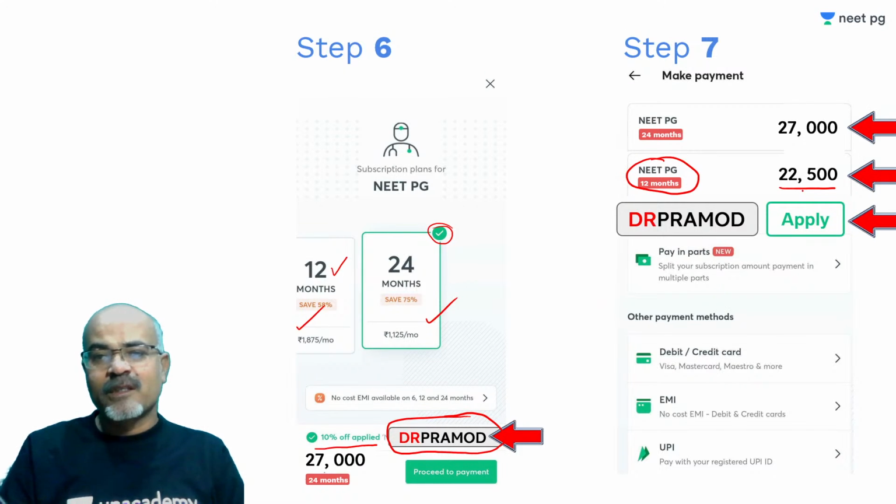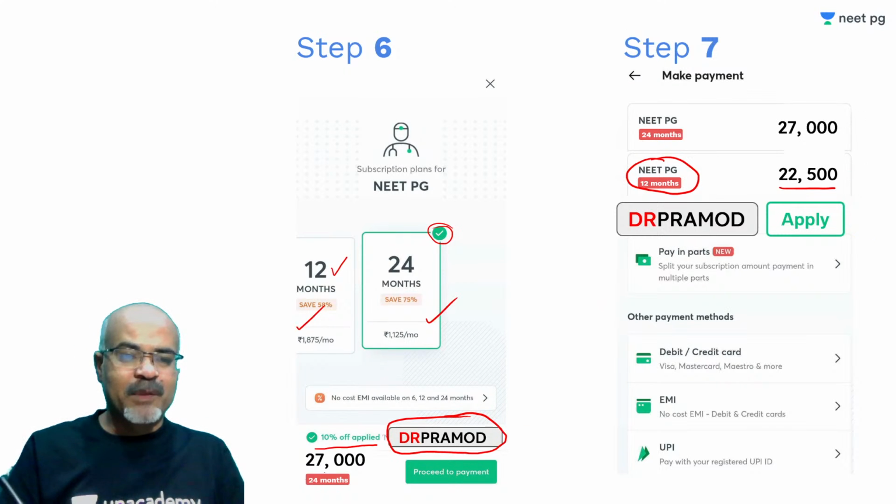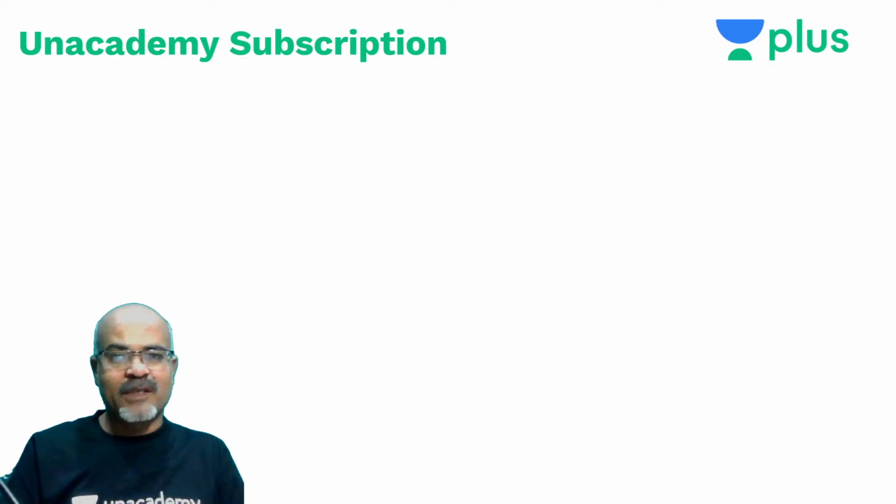And for 2 years, just by giving 25% extra, you can double your subscription period, that is up to 2 years. Payment can be made by different modes of online payment.